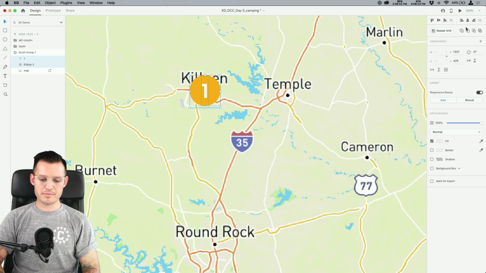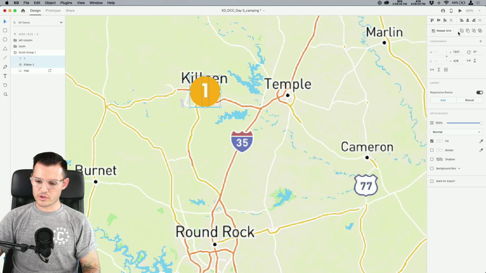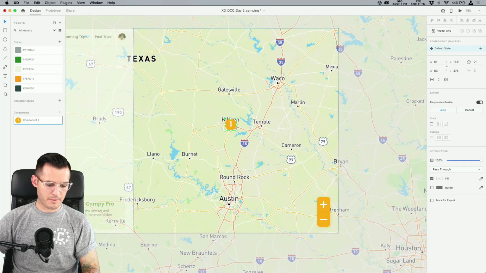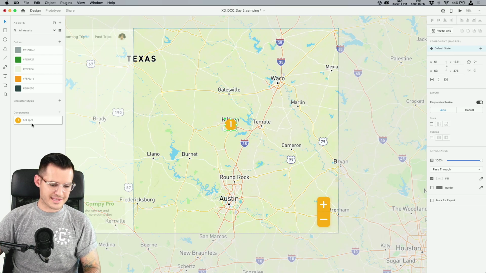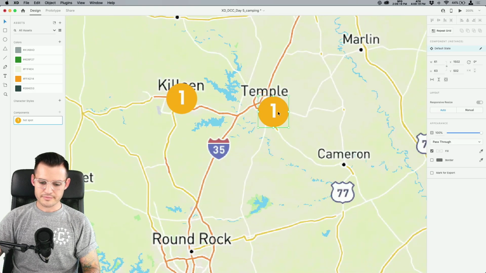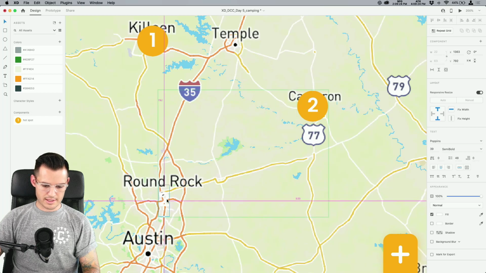Let's take both of them together. And first, before we do anything else, let's make sure we are center aligned and use our alignment tools. Press Command or Control K on the whole thing, and this is our new little number component, okay? Or let's call it hotspot component. Pretty cool. Now in our components menu or assets panel, we can pull out lots of these, and we can drop them on certain areas and just update the number just like so.